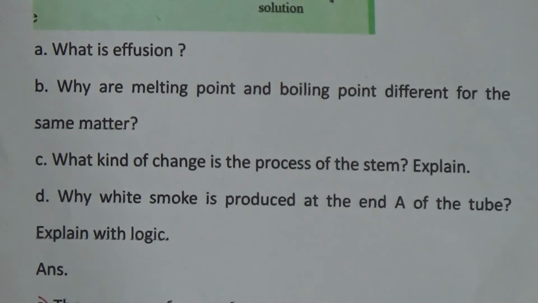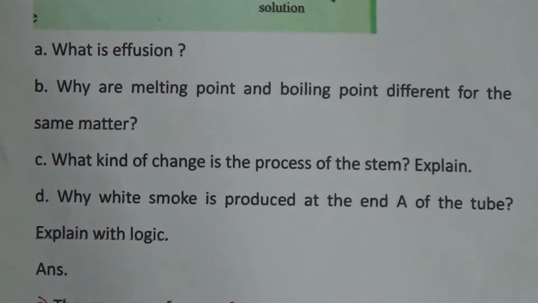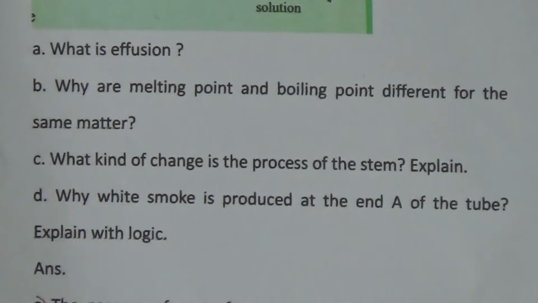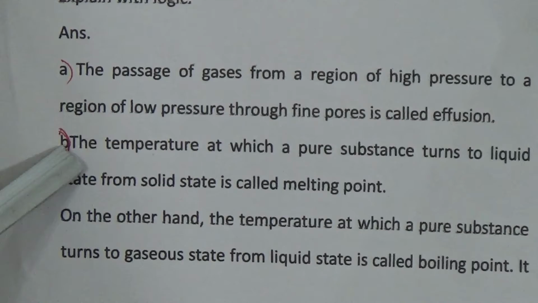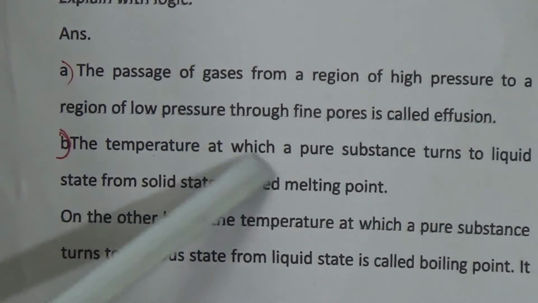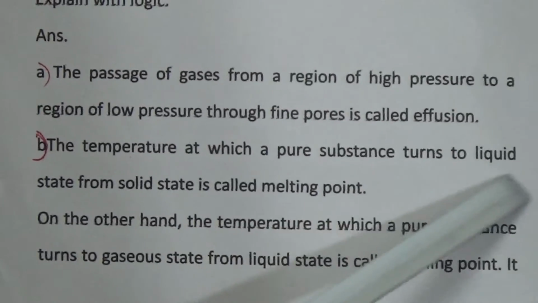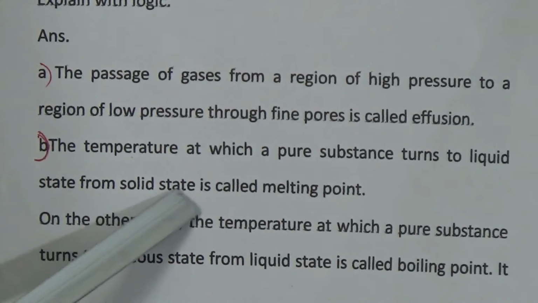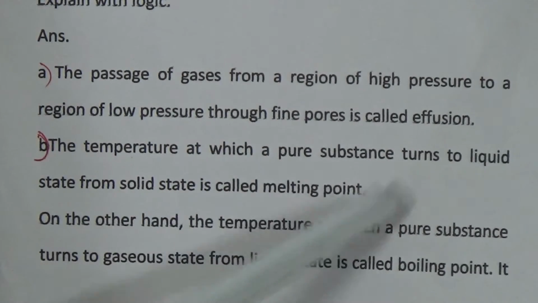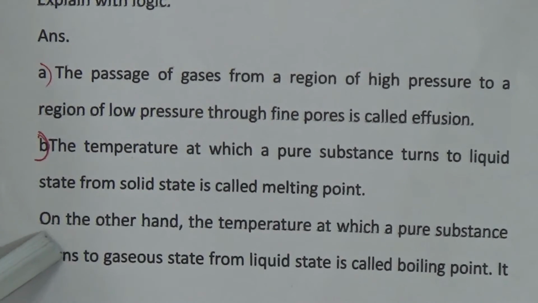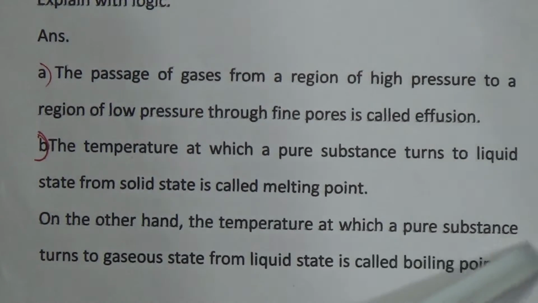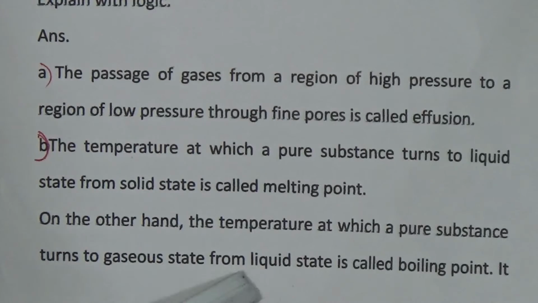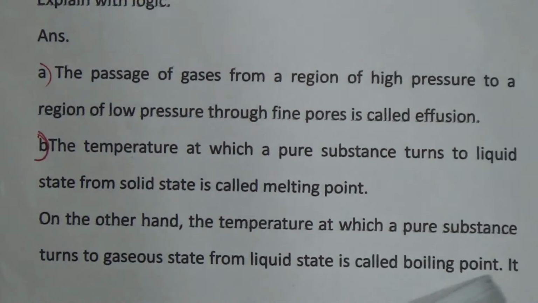The passage of gases from a region of higher pressure to a region of lower pressure through fine pores is called effusion. Now come to the answer of B. The temperature at which a pure substance turns into liquid state from a solid state is called melting point. On the other hand, the temperature at which a pure substance turns into gaseous state from a liquid state is called boiling point.